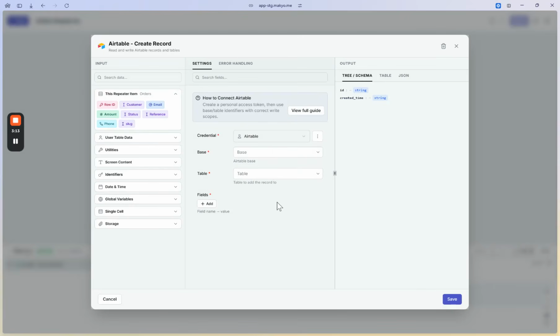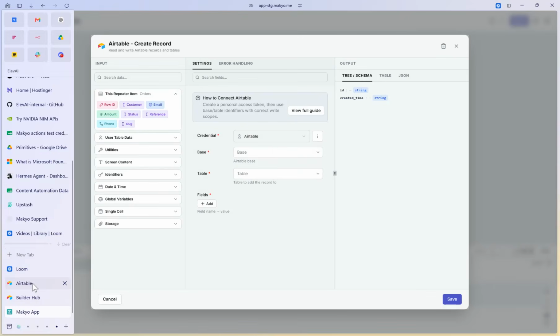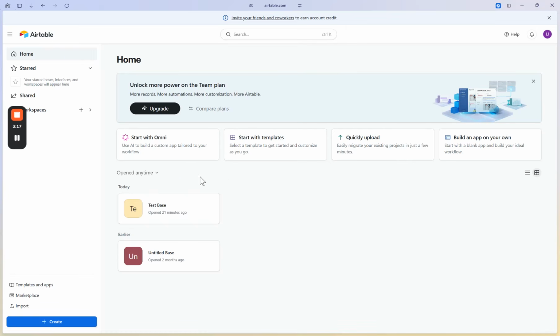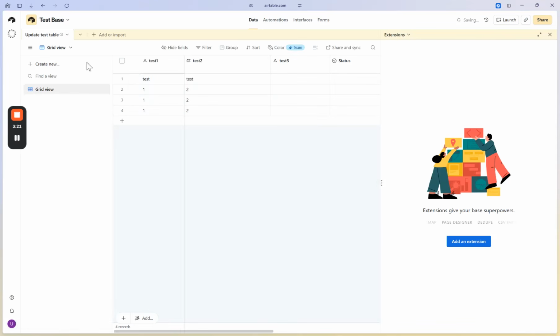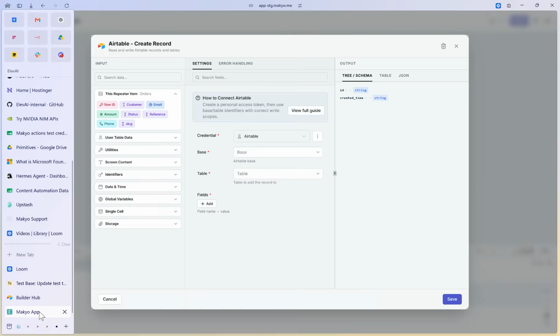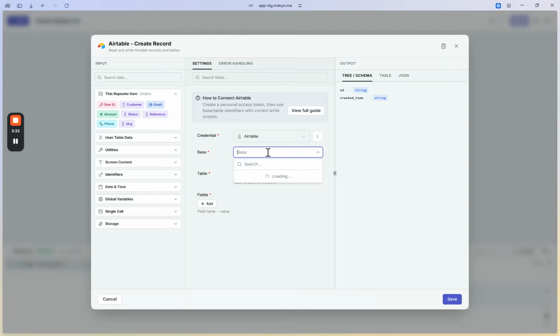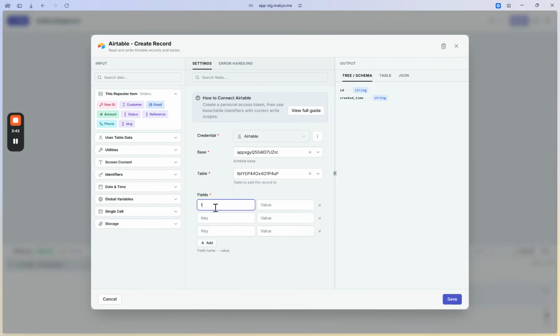Now that our account is connected, let's check Airtable to see the bases that we have. We will use this test base, and we will try to add some data in columns test1 and test2 and test3. So let's select the base, test base. Let's select the table, update test table, that's the only one. And now let's add the fields.